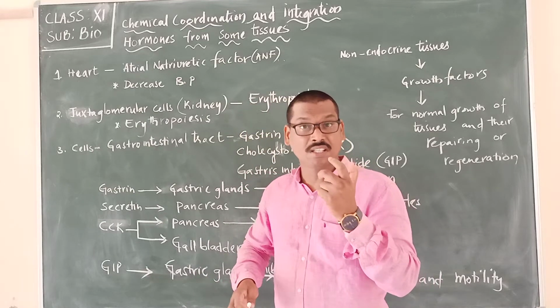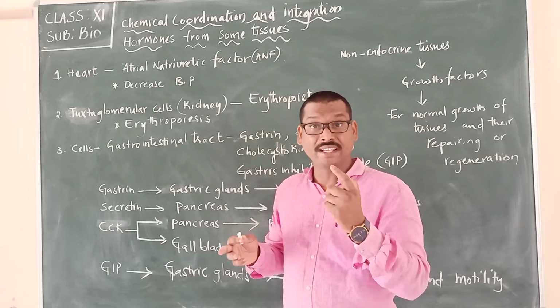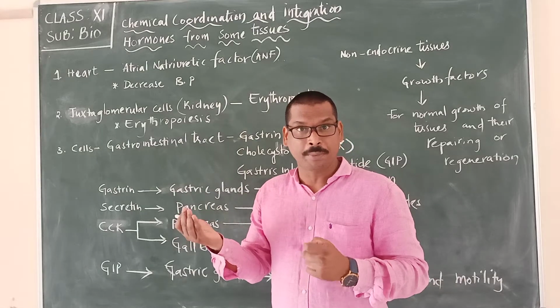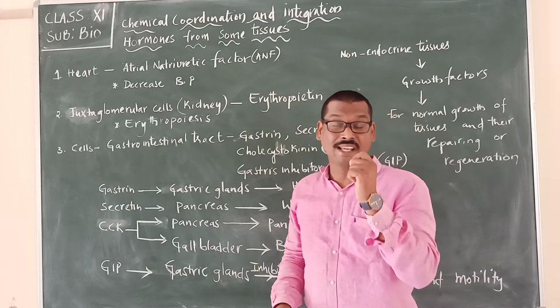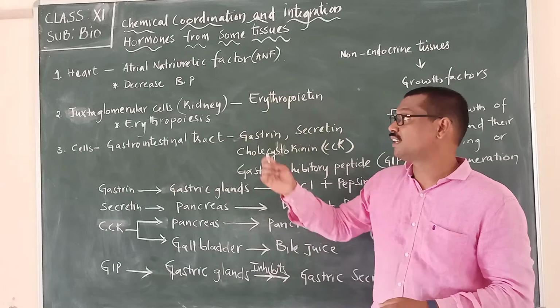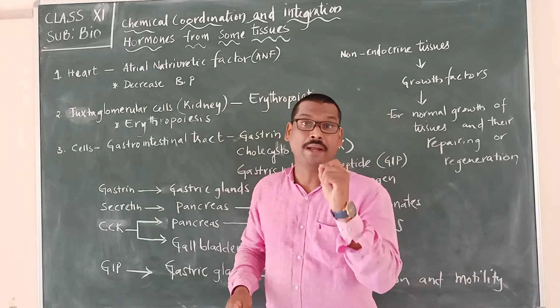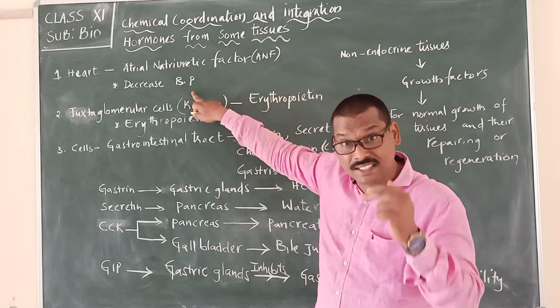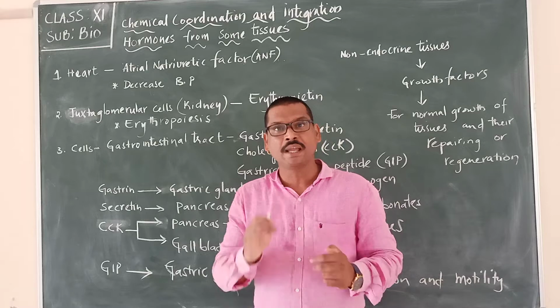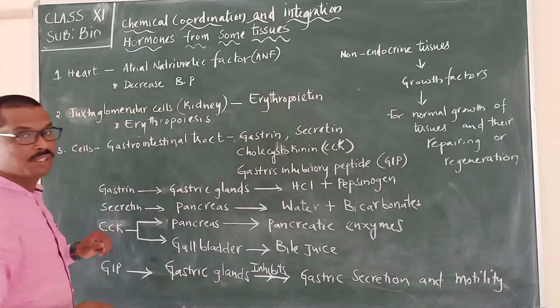The auricles identify the increase, and the walls produce atrial natriuretic factor, which helps in decreasing the blood pressure. This is the function of ANF.